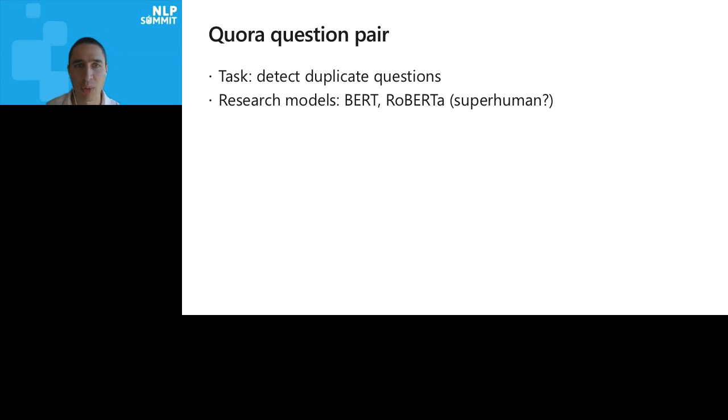Now this is sentiment. Another task we did was Quora question pair, where the goal is to detect duplicate questions. So you have a couple of questions on Quora. You want to know if they should point to the same answer, so detecting if they're duplicates. And in this case, we only tested research models because we don't have access to commercial models. And both research models are supposed to have superhuman performance. They're supposed to be better than humans at identifying questions that are duplicates of one another.